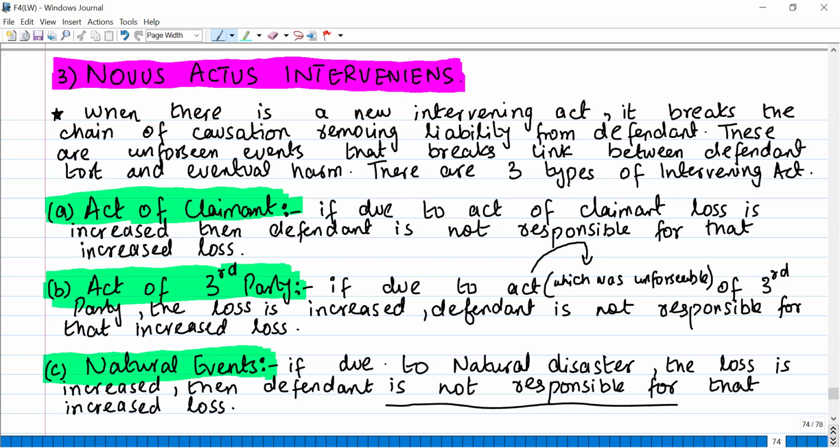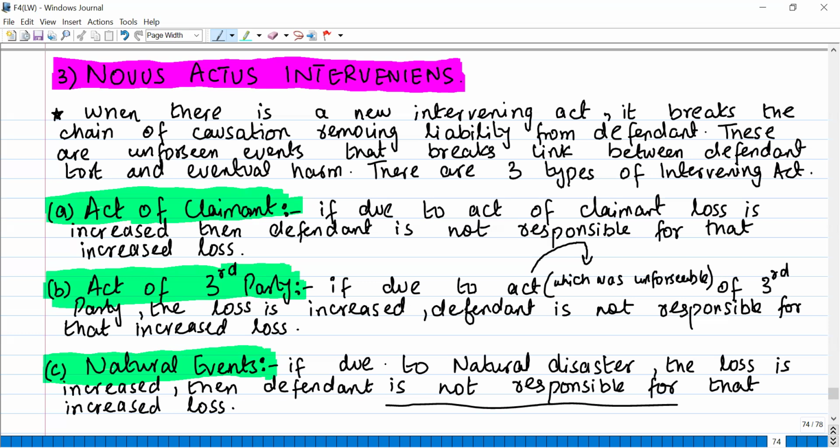They are responsible for the negligence of striking the water pipe outside the house, but they are not liable for the acts of squatters. Okay. Natural events. If due to some natural disaster the loss increased, then the defendant is not responsible for that increased loss.